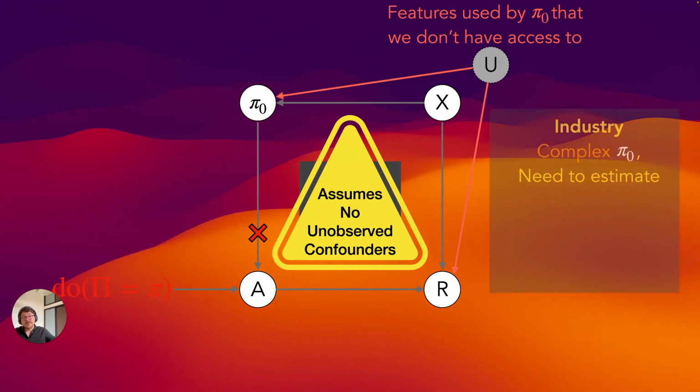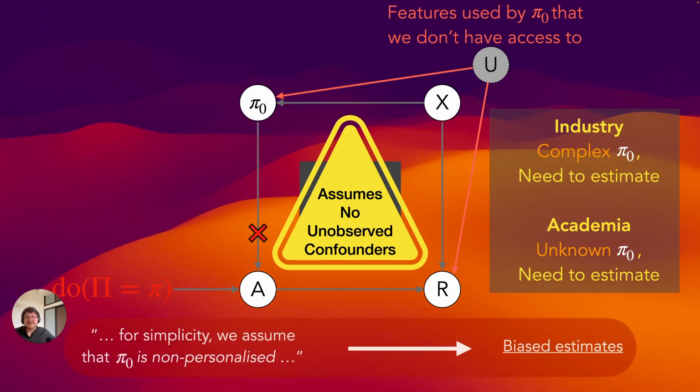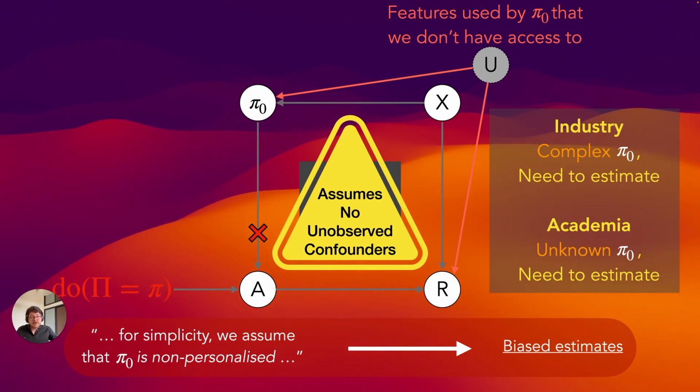In industry, this might occur when the logging policy is quite complex and we need to estimate it from log data. In academia, when we rely on publicly available datasets, the logging policy is unknown and we need to estimate it either way. This implies that seemingly harmless statements you might see in research papers like, "for simplicity, we assume that π_0 is non-personalized," now leads to biased estimates of metrics, which can significantly impact offline evaluation results.